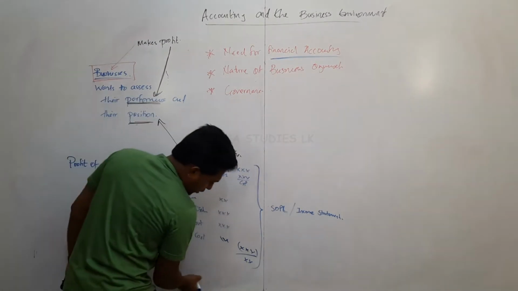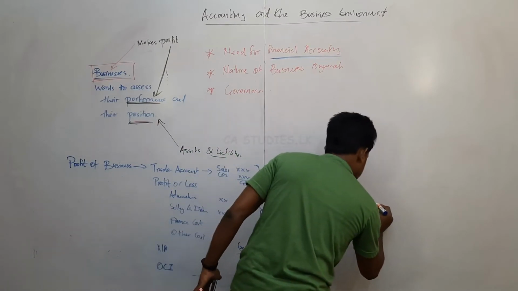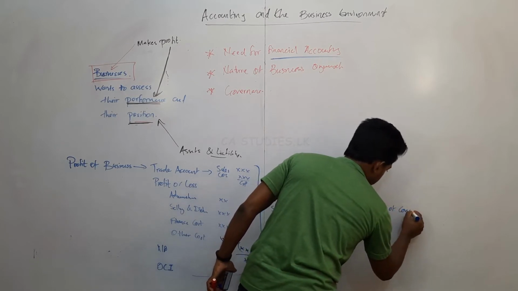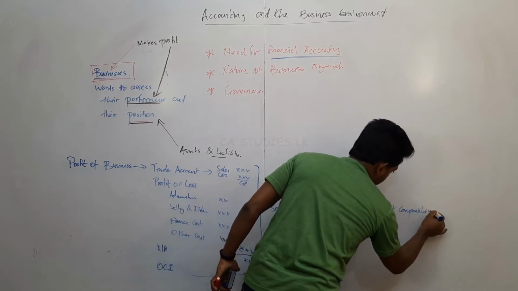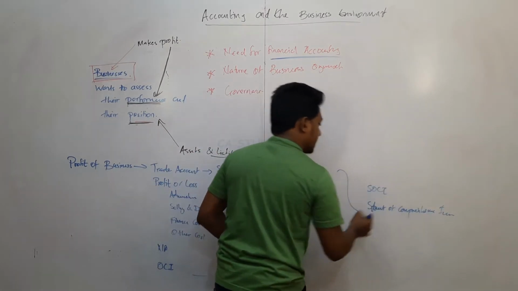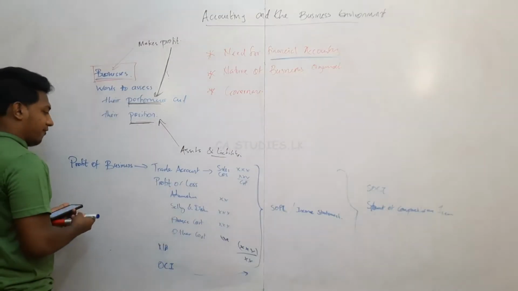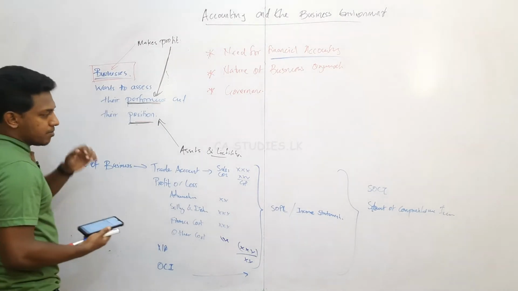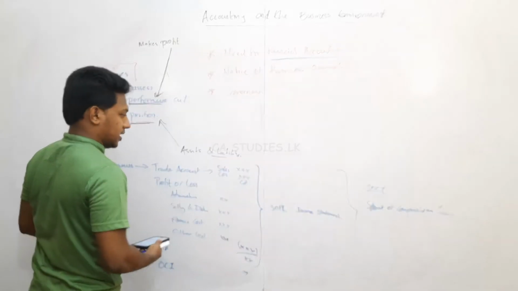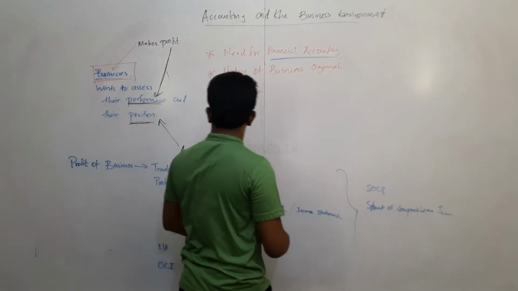If OCI is also there, in total we will call it the statement of comprehensive income, SOCI. The profit of the business will be calculated based on the preparation of the SOCI statement. Then the financial position of the company.